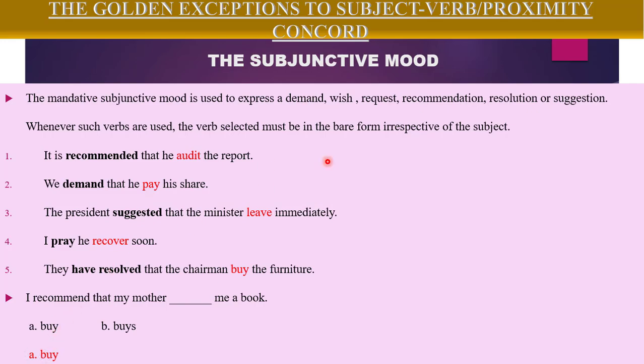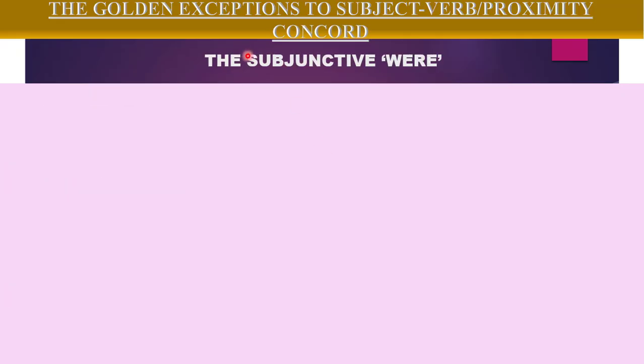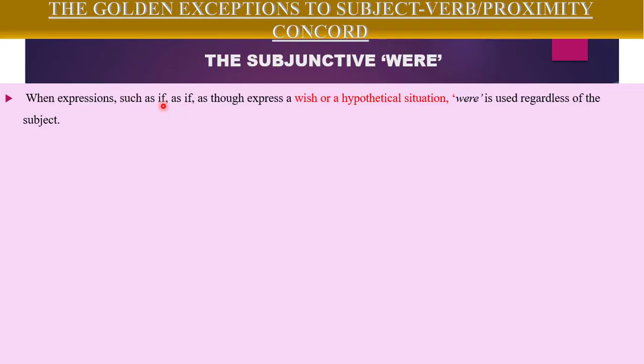There are other cases where the subjunctive mood also occurs. That is when you have to use the subjunctive were. If you are expressing a wish using words like if, as though, then it means that you are referring to a hypothetical situation, a situation that is not real. Therefore, if you are choosing between was and were, you are going to go for were, irrespective of the subject.